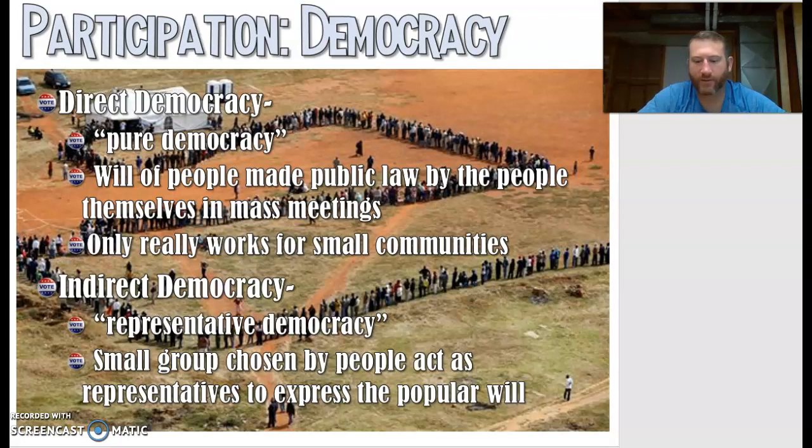A direct democracy is if we want to raise taxes in the United States, every American has to vote on whether or not they want those taxes. That's 375 million people voting. So instead of that, we use an indirect democracy, or a representative democracy, which is a small group of people chosen to act as representatives to express the popular will. So we elect representatives, congressmen, and senators to go vote for us. That's a representative democracy.